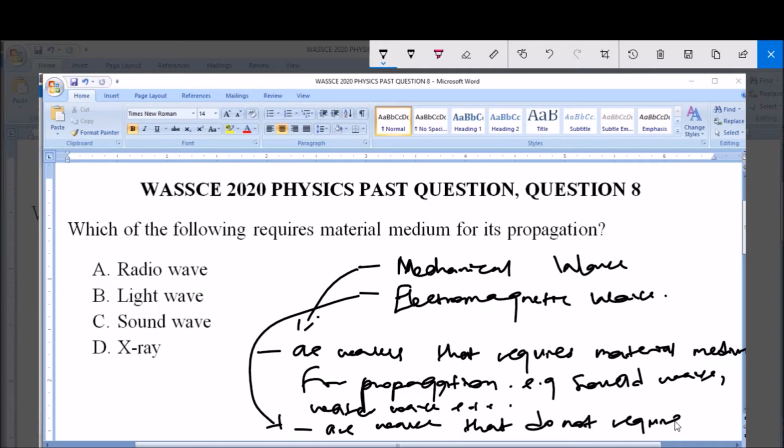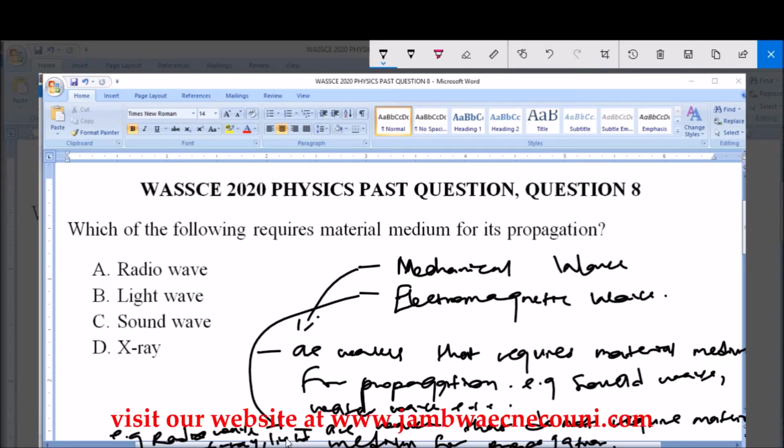They do not require material medium for propagation. Examples of this wave are the radio wave, the X-ray, light wave, and so on. Now, this electromagnetic wave can be propagated in a vacuum.